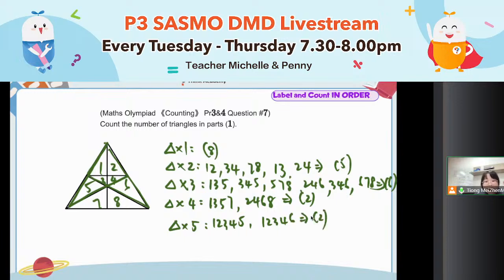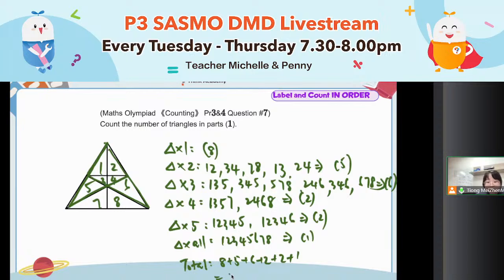Here you will have 2. After that, do you have a triangle made out of 6 pieces? 1, 2, 3, 4, 5, 6. It's not a triangle. That means the last one must be all of them, 8, which is 1, 2, 3, 4, 5, 6, 7, 8. All of them. You have the largest one. So the total here will be 8 plus 5 plus 6 plus 2 plus 2 plus 1, which is 24.